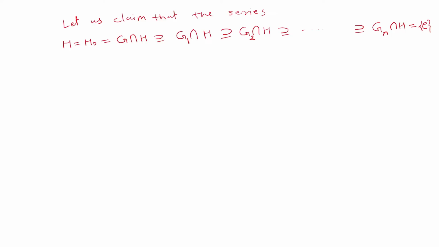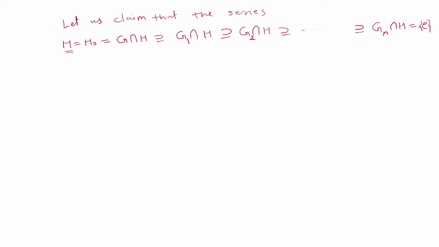The first one is G intersection H, which is H because H is a subgroup of G. So all the common elements are nothing but the elements of H, and therefore G intersection H will be H, and it contains G1 intersection H, it contains G2 intersection H, and so on.